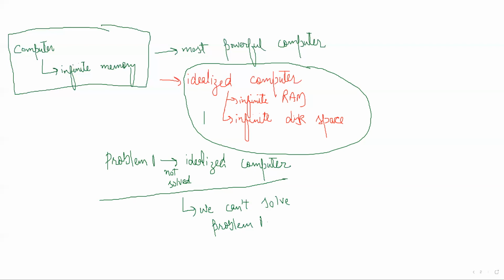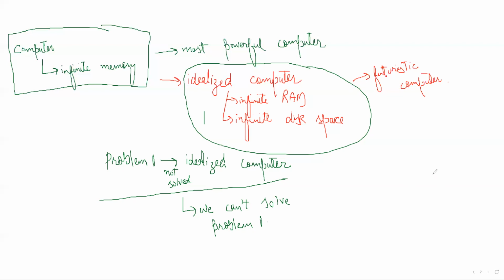These computers are our futuristic computers, computers with infinite memory. This is the most powerful computer that we can design. We cannot design any computer more powerful than this idealized computer.